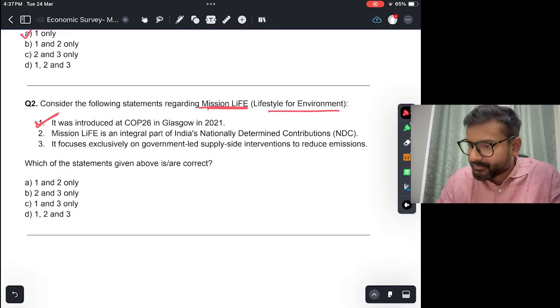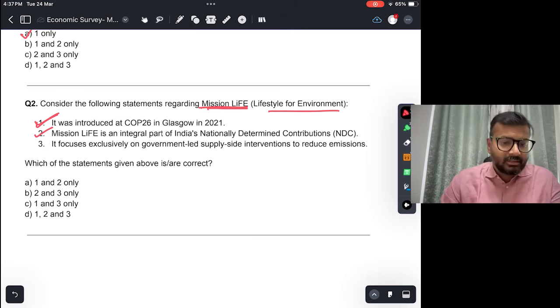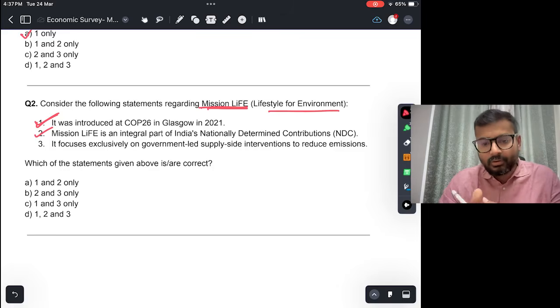Again, it is true. India का integral part है. And it focuses exclusively on government-led supply-side interventions to reduce emissions. So this is in fact not true. If you know about Mission LiFE, it emphasizes behavioral changes, right? And citizen participation is an important aspect of Mission LiFE, and not just government-led supply-side interventions. तो ये सबके लिए applicable है. So this is not true. Answer would be A, 1 and 2.